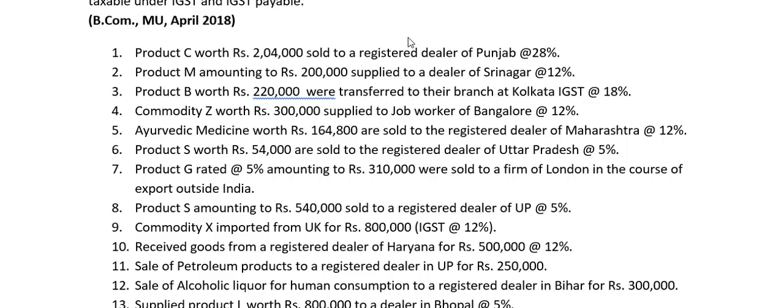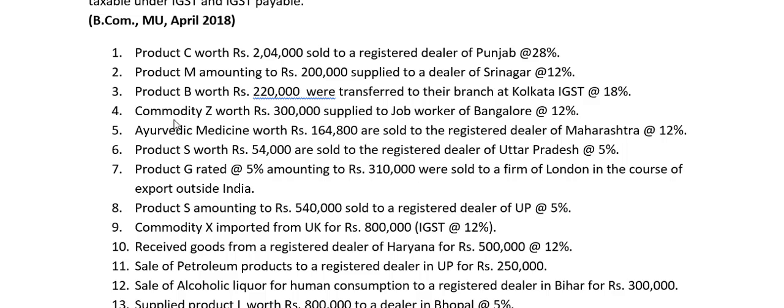We will not take that for taxable turnover, but all those products which are transferred to their branches outside the state, even if it is a branch transfer, we will have to take that for computing taxable turnover. So 2,20,000 worth goods are being sent out of Madhya Pradesh to Kolkata, which is in West Bengal. So between two states, yes or no? So we will have to go for computation of taxable turnover.